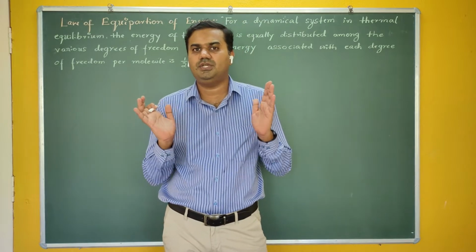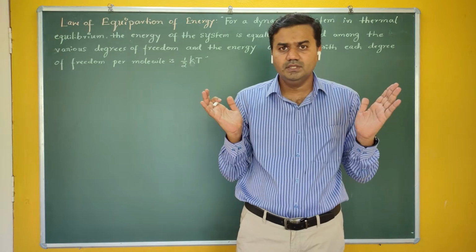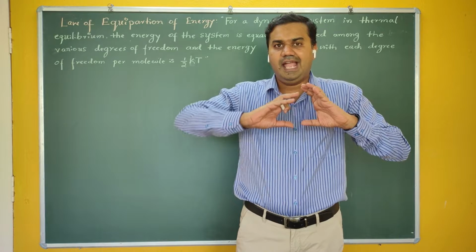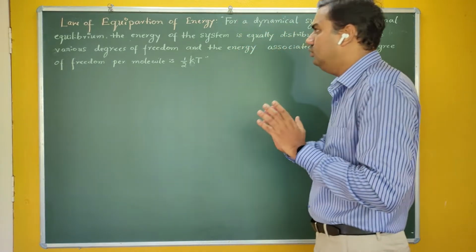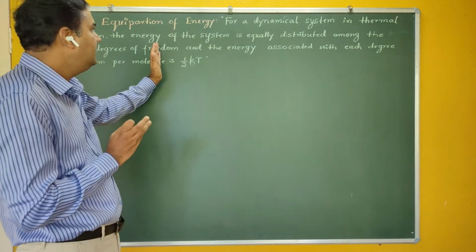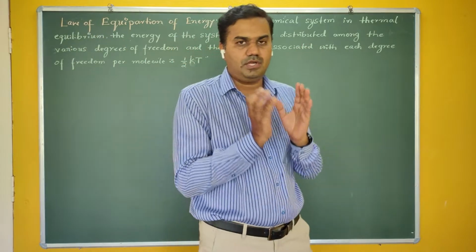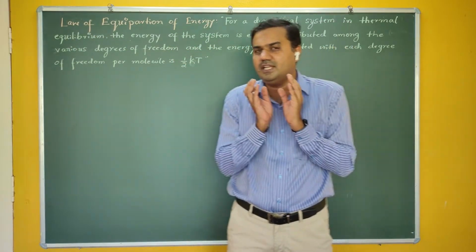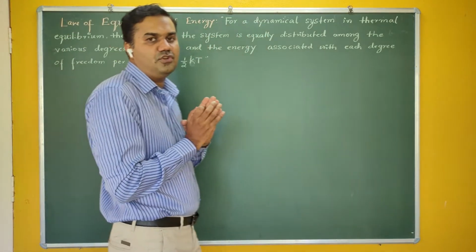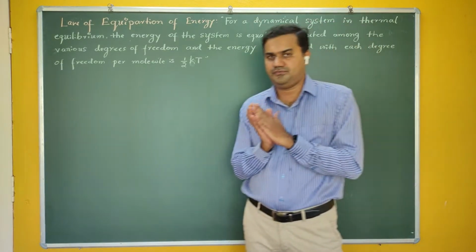So you are supplying heat to a macroscopic system, like an entire bulk material. Then the energy gets divided among the molecules, divided among the atoms, and this law says how this energy is distributed. The energy of the system is equally distributed. Whatever energy you supply to a system, that energy is equally distributed among the various degrees of freedom. In the last class we studied degrees of freedom.